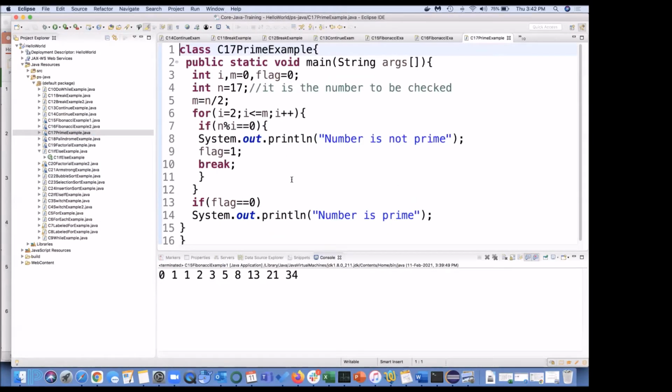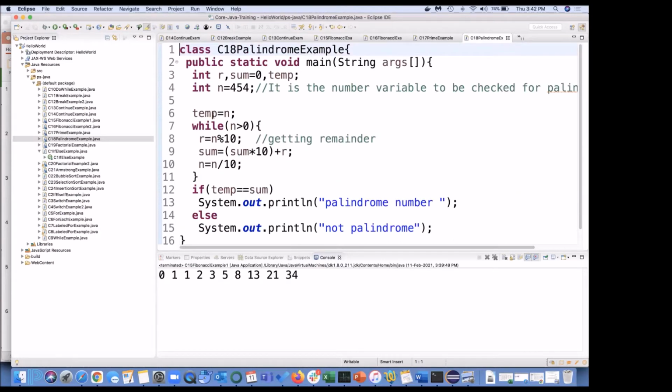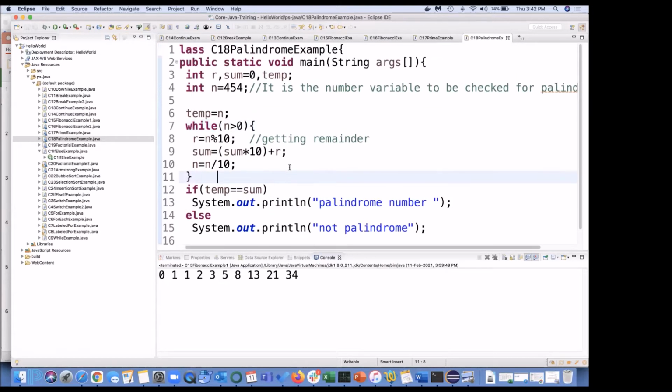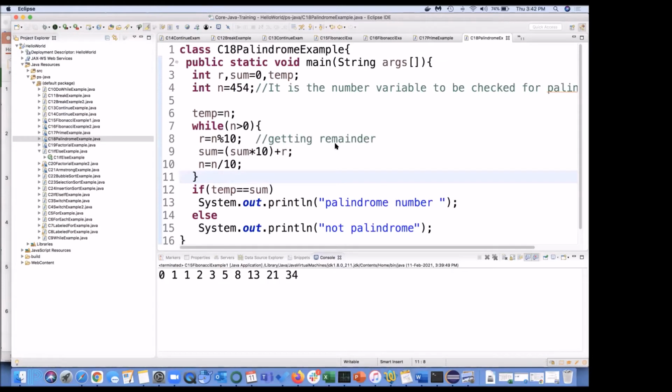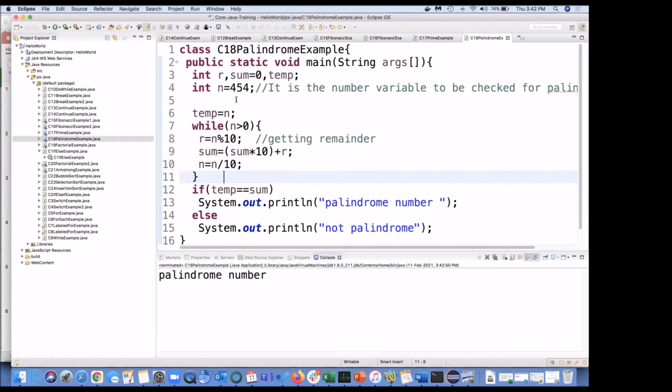Then you have prime number, which is also very easy, whether the number is prime or not. And after that, we have palindrome, whether the number is a palindrome or not. Here we are using while. So now you can see the loopings we have learned are being used in different places. If I run this program, the output is palindrome because it is 454. If I reverse it, I still get 454.